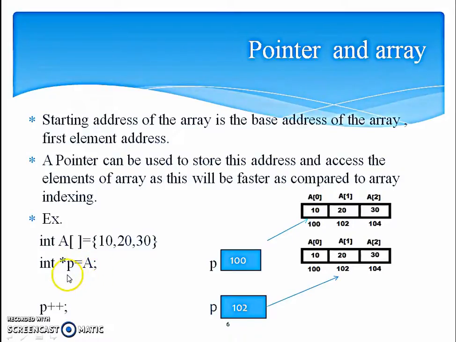So the address of the array is stored in P. So P gets the value of the starting address of the array, that is 100. Now if we increment P, initially it is pointing to 100. As P is an integer pointer, an increment will be of 2. Same way, if the pointer variable is a float pointer, one increment will result in pointing to a location increased by 4. That is, from 102 it will directly go to 104, and that's how a pointer works with array.